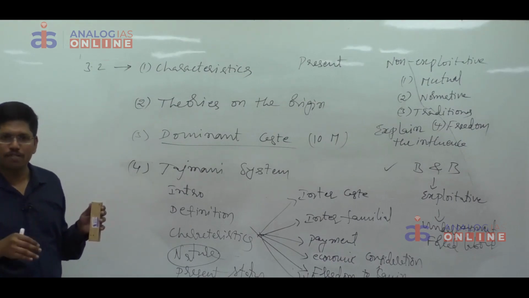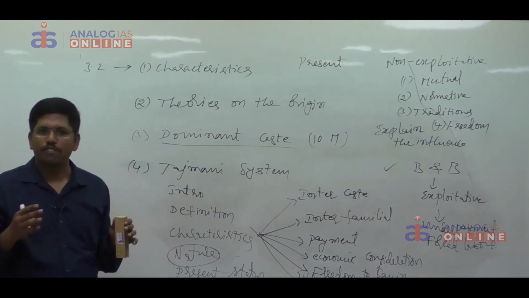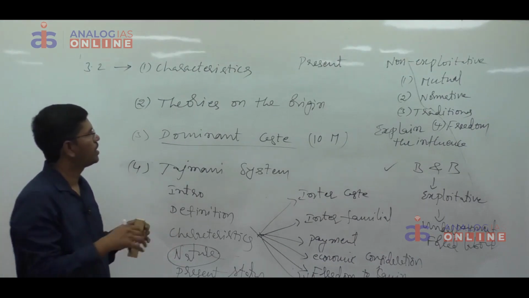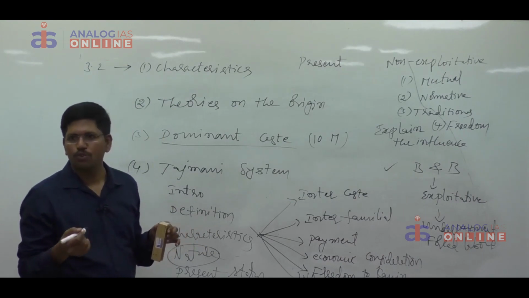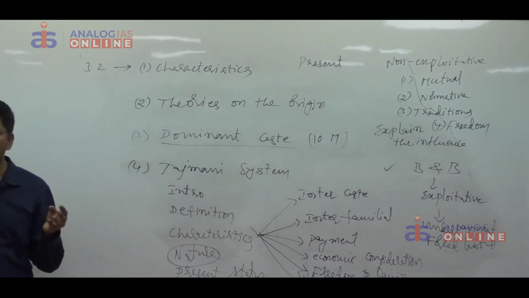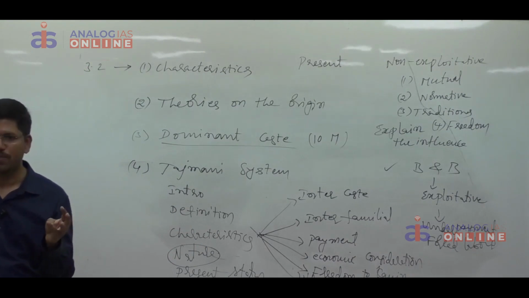That's why the dependence of the lower caste and upper caste was decreasing. And what are the factors that are responsible? Then you have to write that the jajmani system is now gradually declining because of so and so factors. What are those factors? Monetization of the economy. We started valuing everything in terms of money. Emergence of commercial attitude. All these are there in the material.